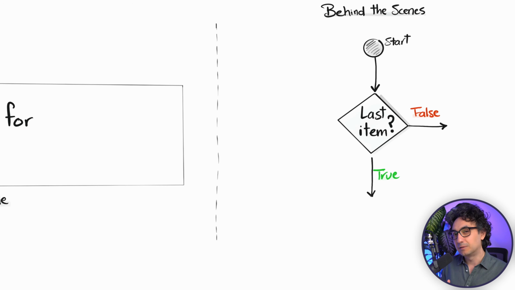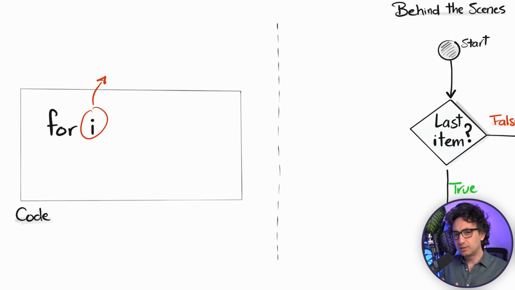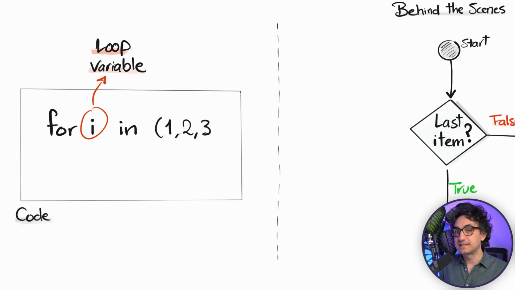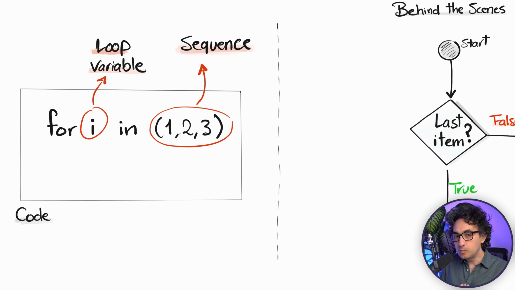Now, next we have to define the loop variable. It's like a variable that we're gonna use to assign the current value of a sequence. You could name it whatever you want, an item, user, whatever. And then we use the operator in. And after that, very important, is the sequence. You define here the group of items that should be iterated. So with that, we give Python the list that we would like to iterate. And this is what we call a sequence.